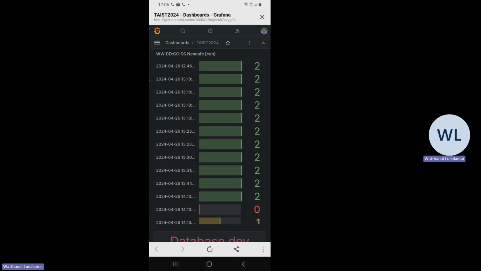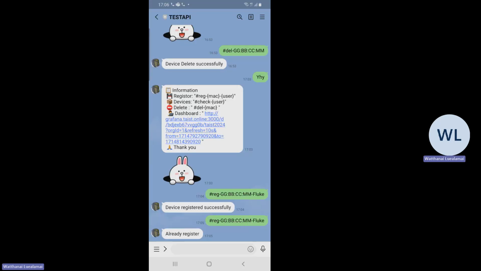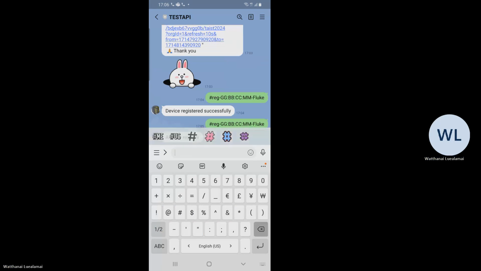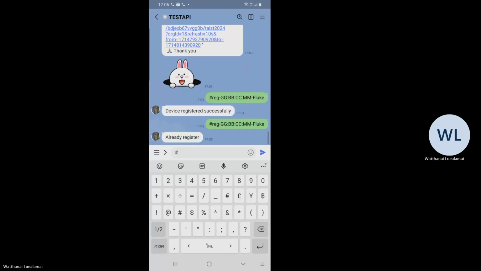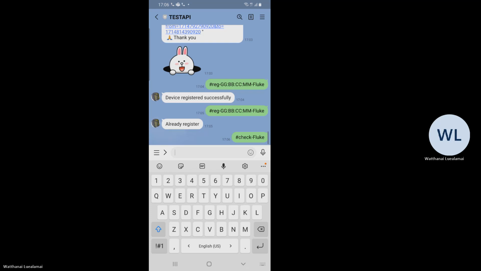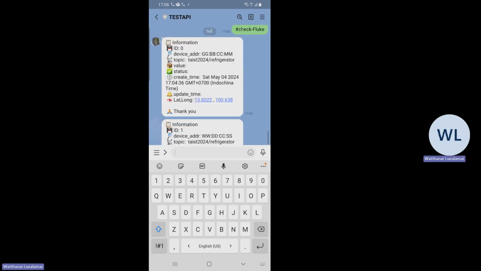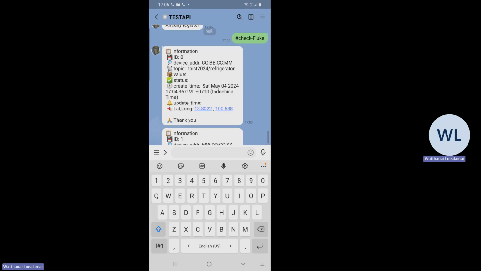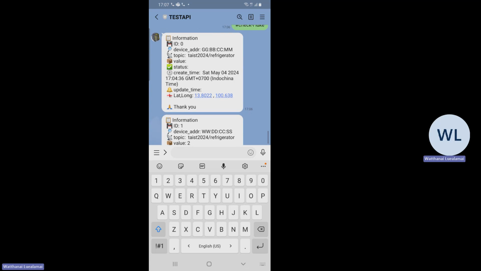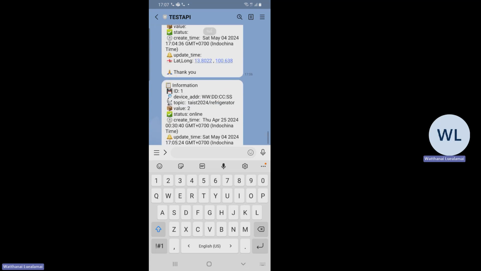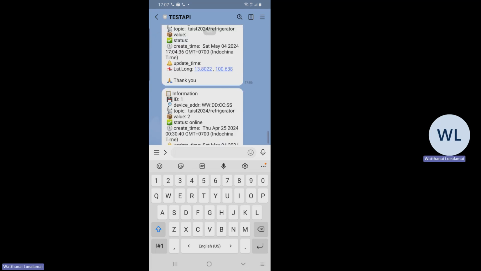If you don't want to use Grafana to monitor your registered devices, you can use the command line. Command line: check my register fluke. The Livebot will pull data from your user database. In this case, we have two devices that have already been registered. You can see something like this.